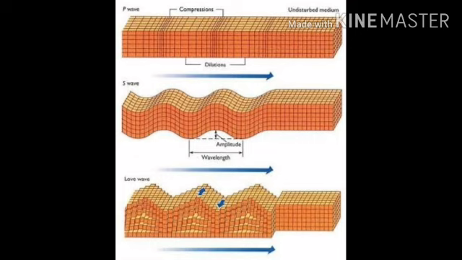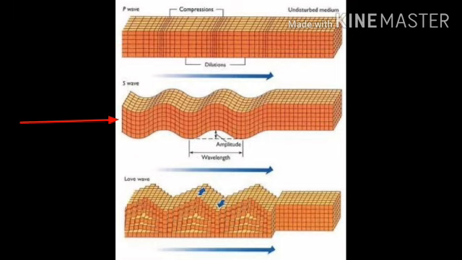Primary waves are the first earthquake waves to be recorded on the seismograph of an earthquake. Only primary waves reach the surface of the earth. What is the reason? Because they can pass through solids, liquids, and gases.